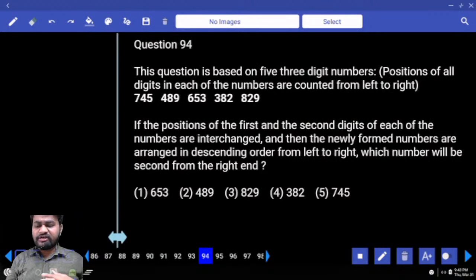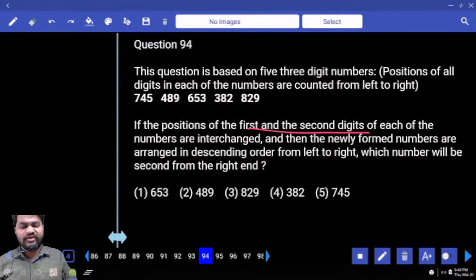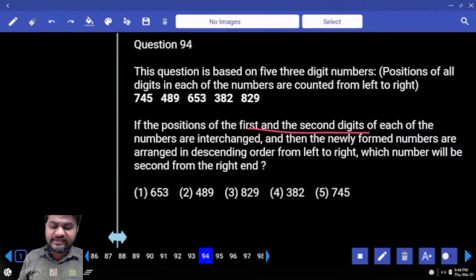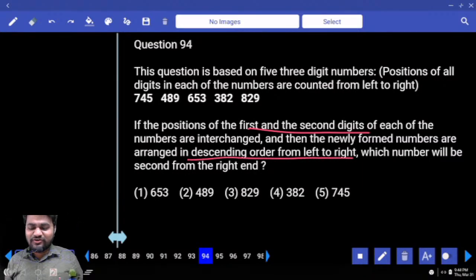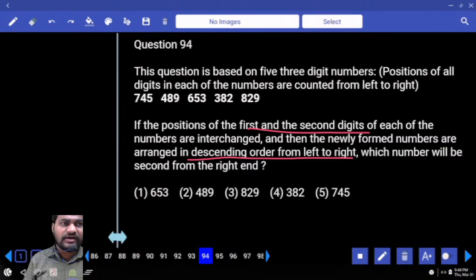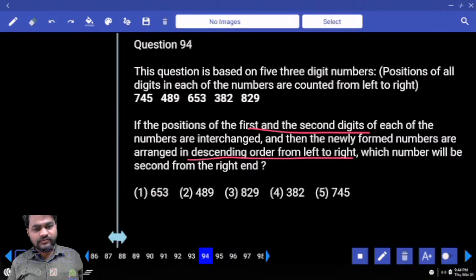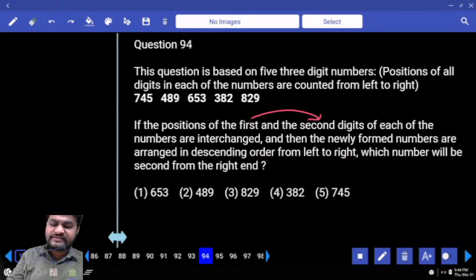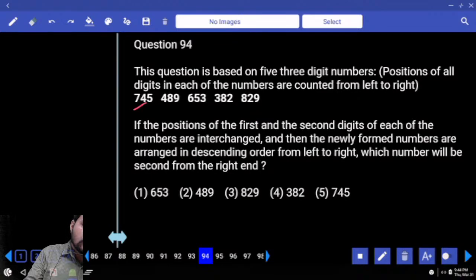Next 94. If the positions of first and second digits of each of the numbers are interchanged, then the newly formed numbers are arranged in descending order from left to right. Which number will be second from right? We have two conditions here. First, we need to interchange first and second digits. If you interchange first and second digits, obviously your number here starts with 4. Next number will be starting with 8, 5, 8 and then 2.